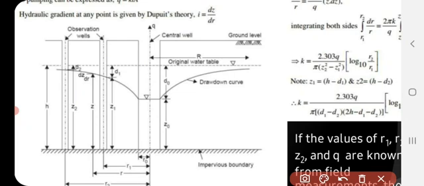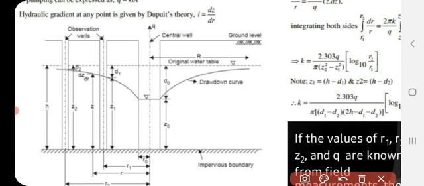Now what do we have to study? We have to study the drawdown curve. If we want to study drawdown, the main thing is that pumping is done from the test well at a constant rate Q. If we withdraw water from the well in an unconfined aquifer at a constant discharge Q, then the water level gets decreased, obviously.